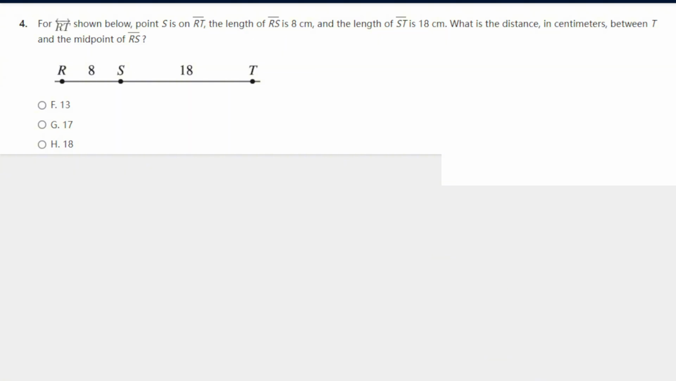For RT shown below, point S is on RT, the length of RS is 8, and the length of ST is 18. What is the distance between T and the midpoint of RS? Alright, so if RS is 8, the midpoint of RS is going to be 4, because 8 divided by 2 is 4. And we know that from S to T, it's 18. So all we're doing here is the midpoint of R and S, 4, plus the length of ST, 18, which is 22. That's the answer. So that's answer J.